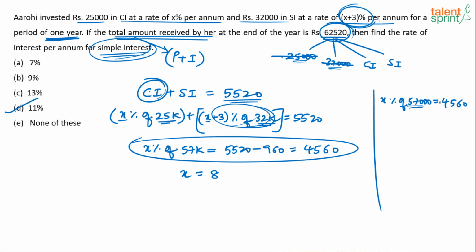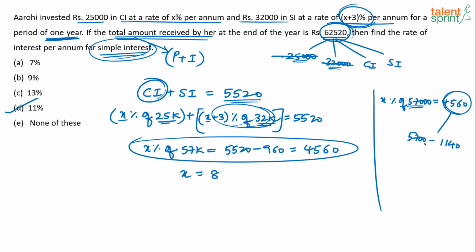This we have discussed in our videos of percentages as well. How do you do percentage based calculations? When I look at 4,560, I change it to 5,700 minus whatever it is, and that minus value comes out to be 1,140, because 5,700 minus 1,100 is 4,600, minus 40 is 4,560.